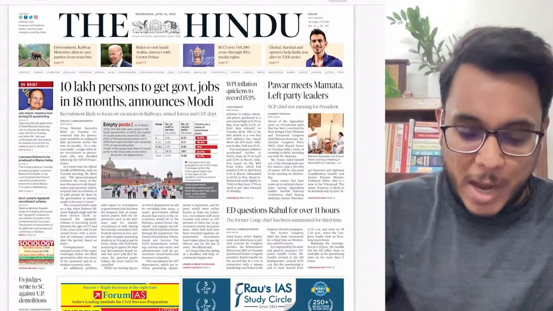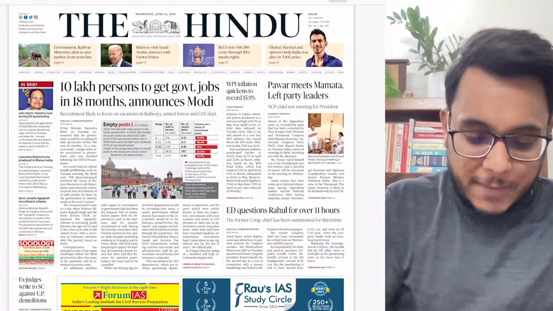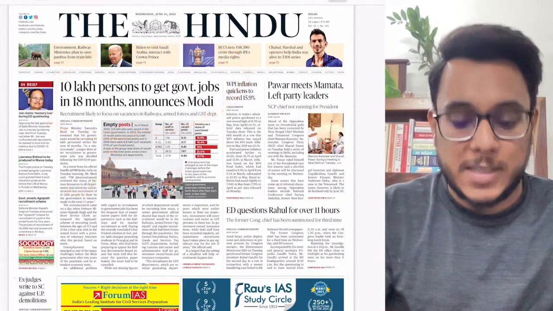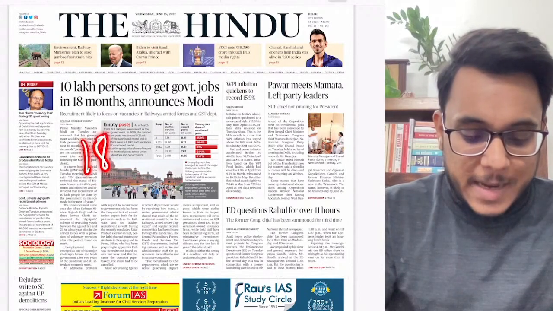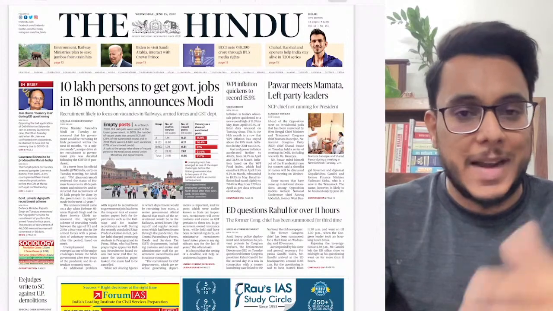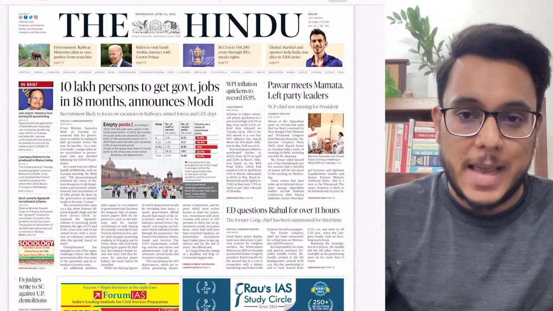So let's see. Here we have page number 1. The first article talks about the government having announced that 10 lakh persons will be given government jobs in the next 18 months. So we will be understanding the entire issue of unemployment and how this particular thing will be helping out.